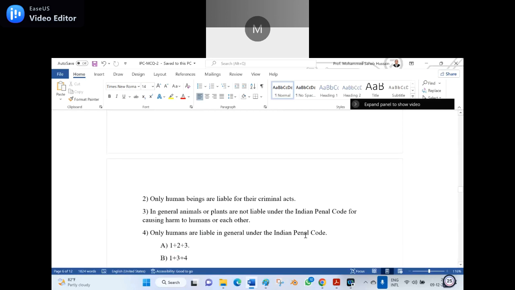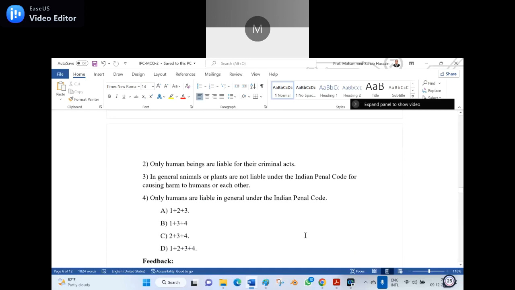Four, only humans are liable in general under the Indian Penal Code. A, 1 plus 2 plus 3. B, 1 plus 3 plus 4. C, 2 plus 3 plus 4. D, 1 plus 2 plus 3 plus 4. Which one is the right answer? Option B. Answer D, 1 plus 2 plus 3 plus 4, sir.